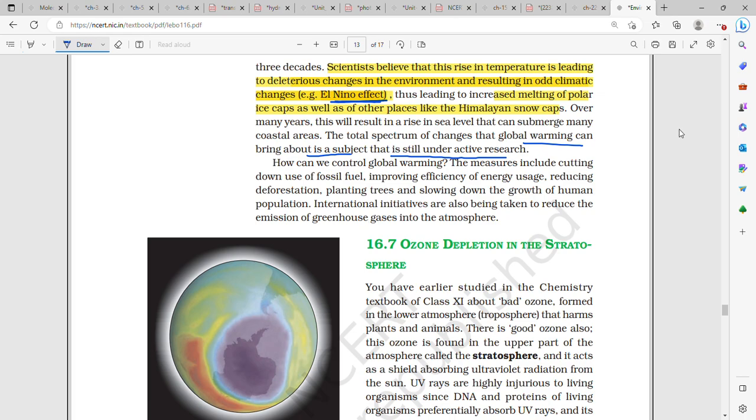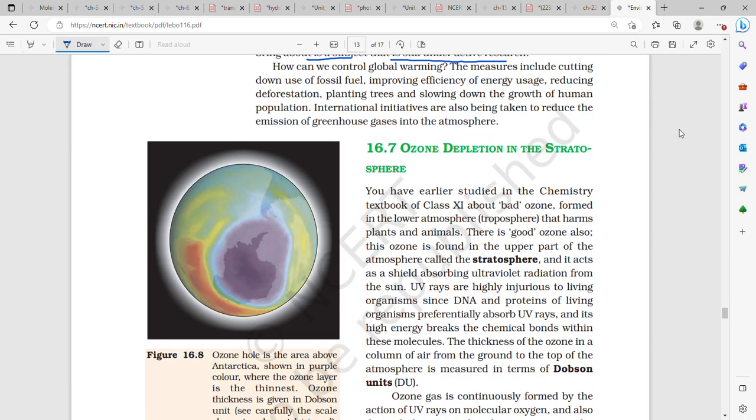How do we control it? Cutting down the use of fossil fuel, improving the efficiency of energy usage, reducing deforestation, planting trees, slowing down the growth of human population and so on.